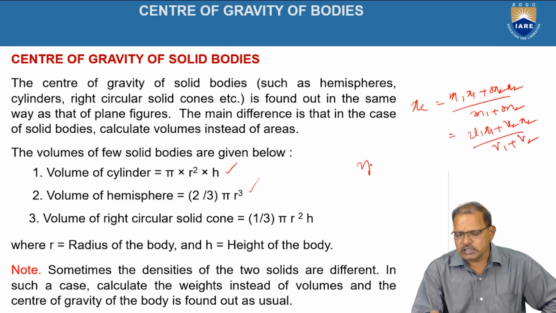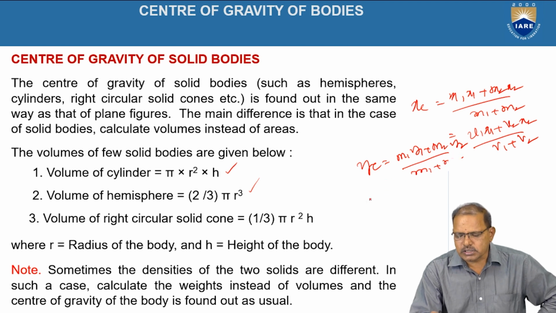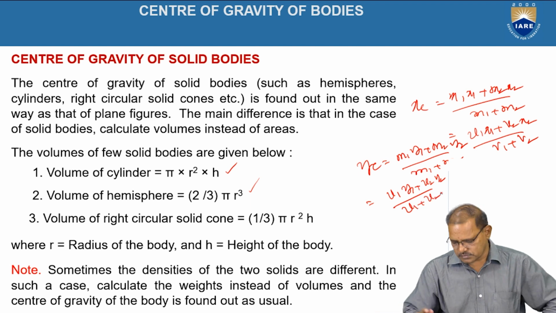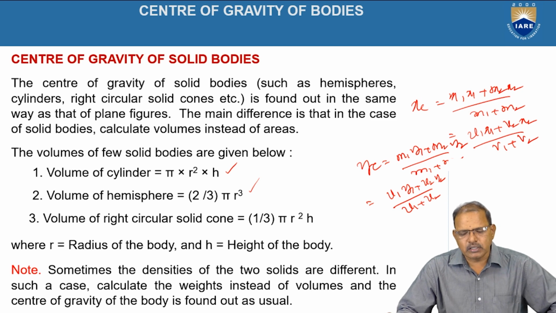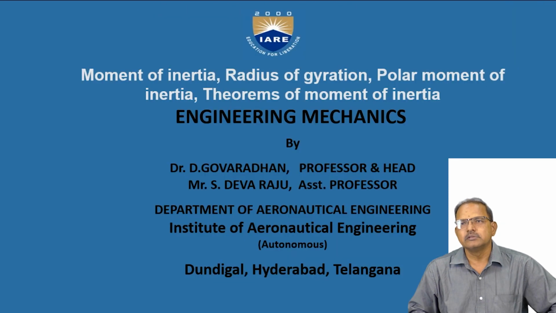Similarly, yc is equal to m1 y1 plus m2 y2 divided by m1 plus m2. If the density is constant, the modified equation is v1 y1 plus v2 y2 divided by v1 plus v2. So by using these relations, we can determine the center of gravity of solid objects.